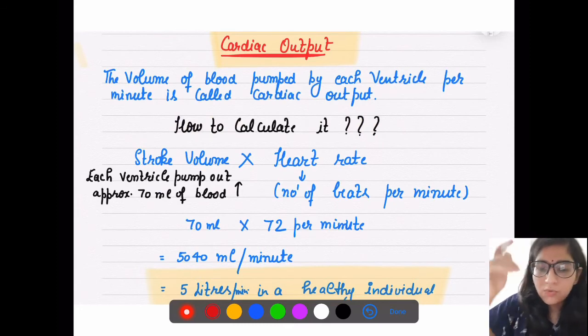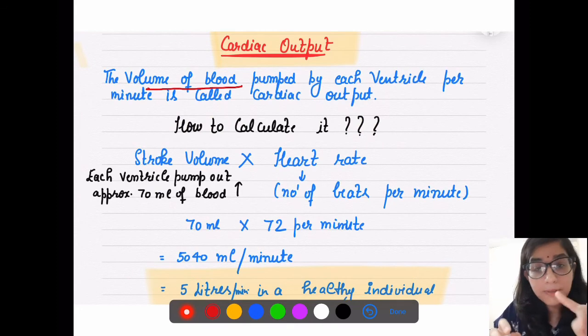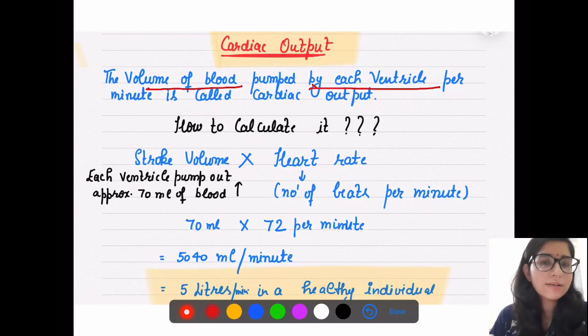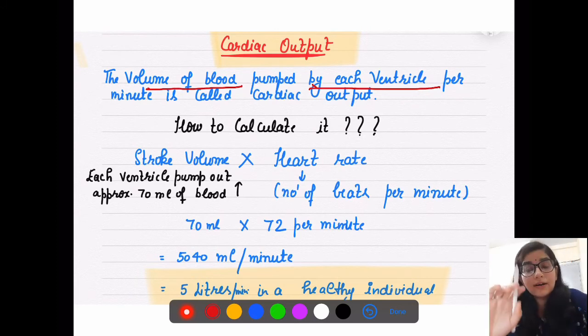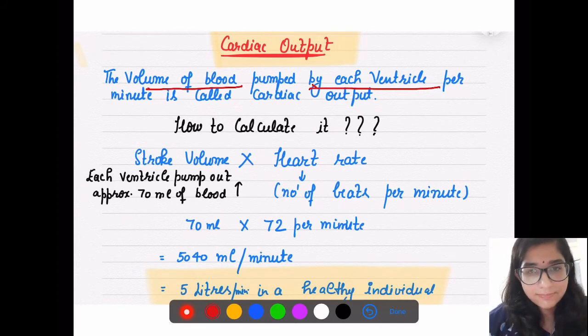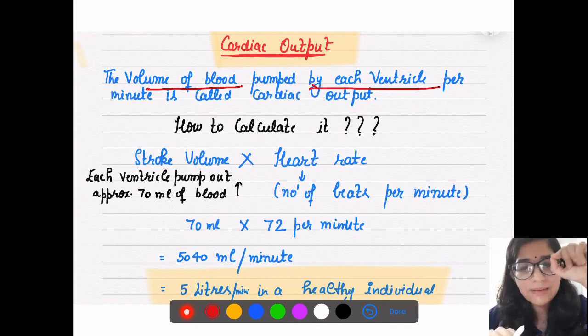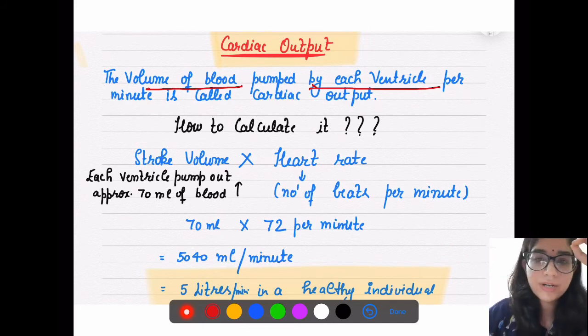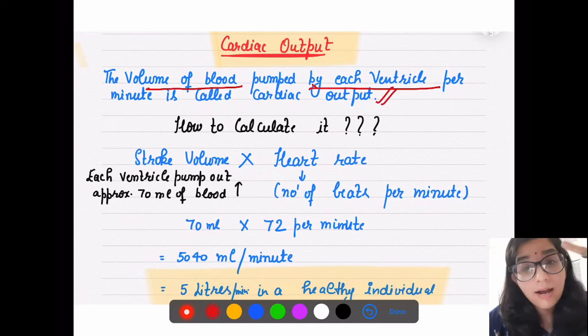cardiac output. So it is the volume of blood pumped by each ventricle per minute, because we count beats. What did we say in yesterday's lecture? 72 beats per minute, right? That is our calculation about the heartbeats. So per minute, how much volume of blood is pumped by each ventricle, that is our cardiac output.